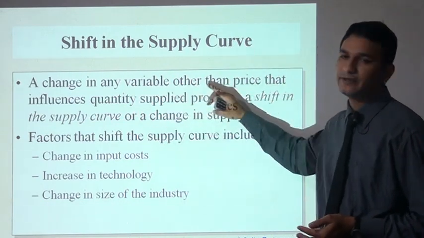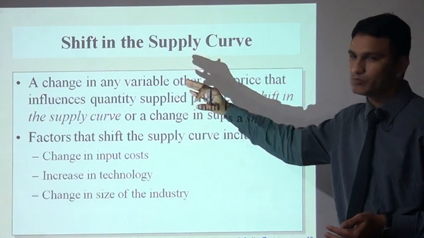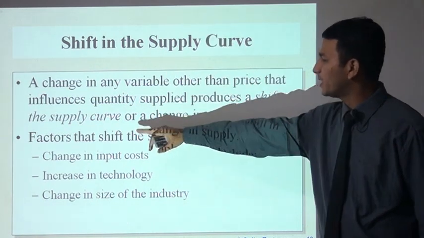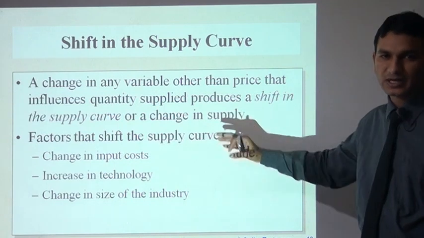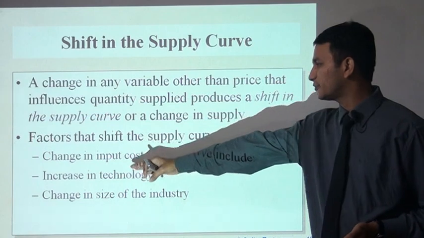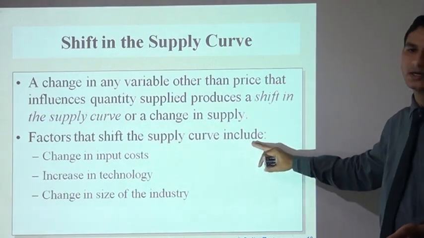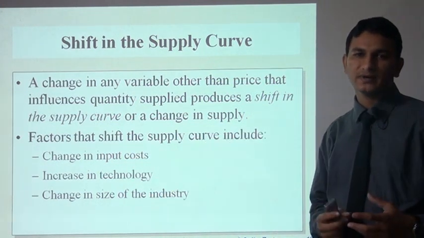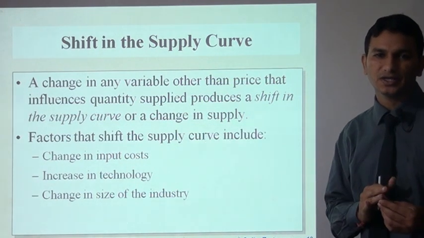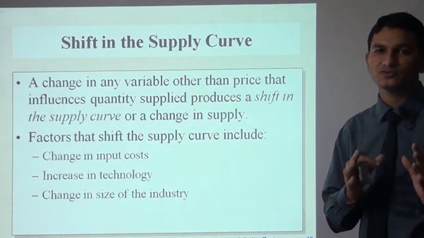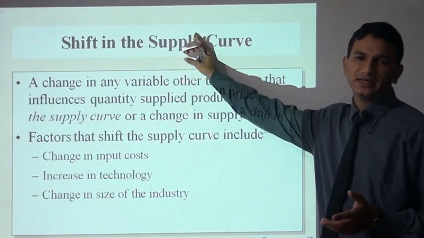A change in any variable other than the price that influences quantity supplied by the producer will shift the supply curve. Whatever the changes in the supply curve, they are because of various factors. These are the factors that shift the supply curve, including change in input cost, meaning whatever inputs, for example man, machine and material. If any kind of change happens there, it will affect the supply curve.